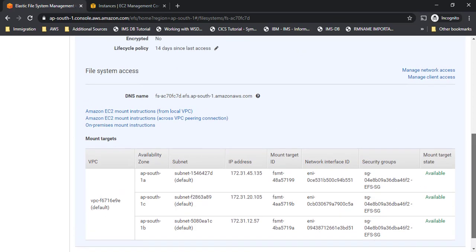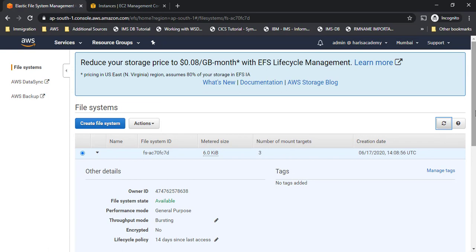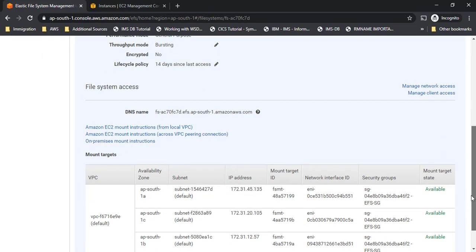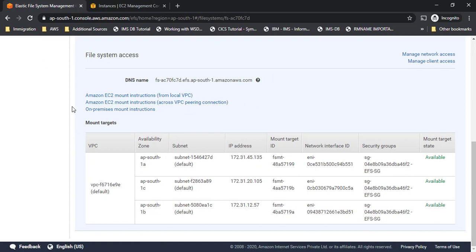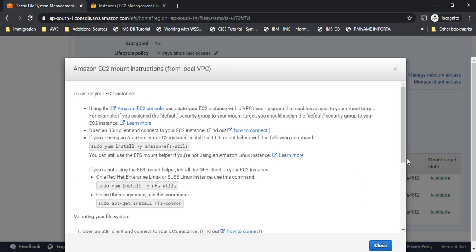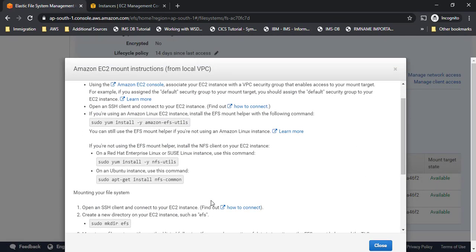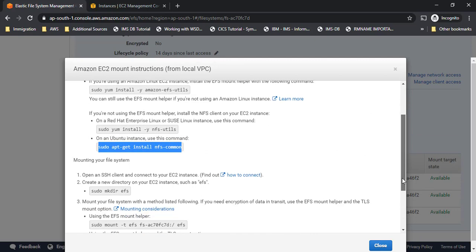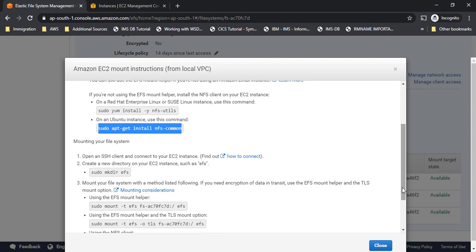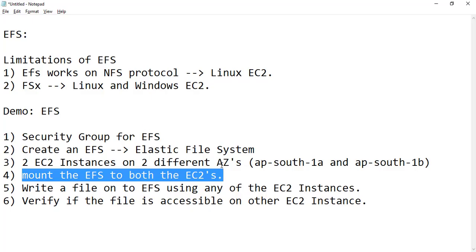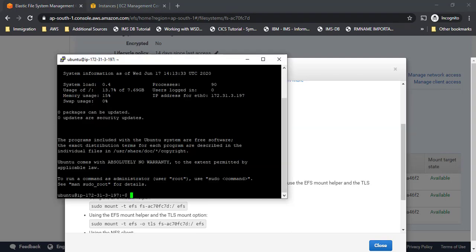So I can run the steps to mount this particular EFS onto both the servers, right? There are some options given here. I'll go with the first one because it is Amazon EC2 mount instructions from local VPC. We'll go with that. And as ours is an Ubuntu machine, I'll go with this step. There are a few steps which I have to use to access NFS, right? I have to install NFS common.